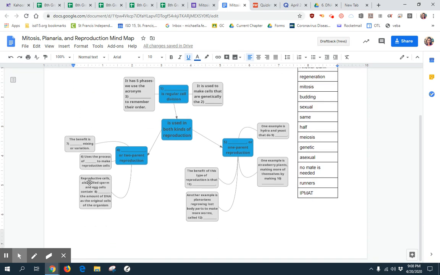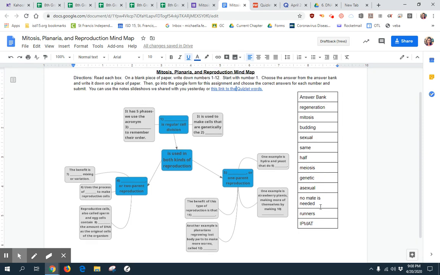Number 8, reproductive cells, also called sperm and egg cells, contain blank the amount of DNA as the original cells of the organism. Which word from this list tells us how much DNA reproductive cells contain? Number 9. Now we're talking about one-parent reproduction. So these are all about one-parent reproduction. One example is hydra and yeast that do blank. What kind of one-parent reproduction did the hydra and yeast do?